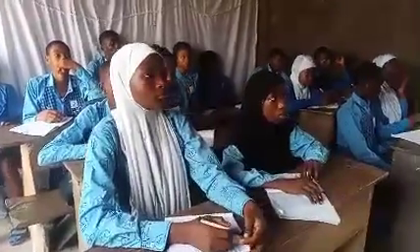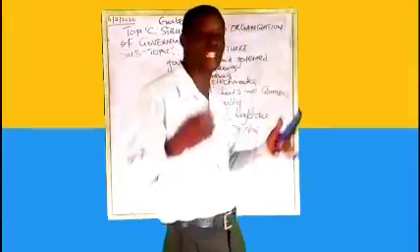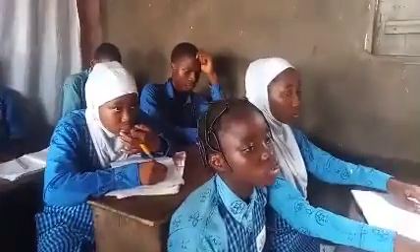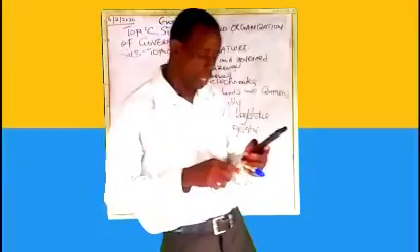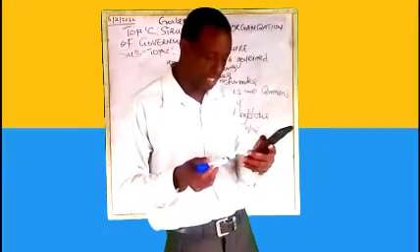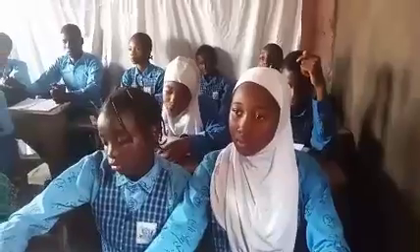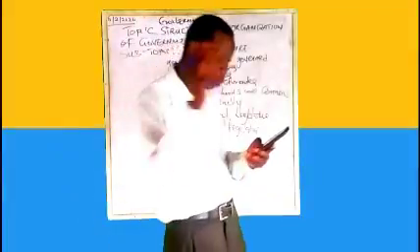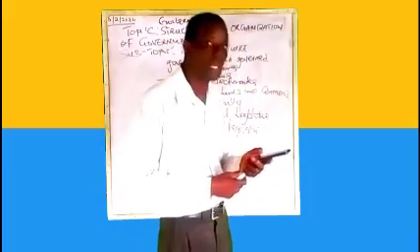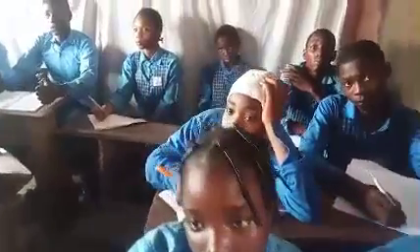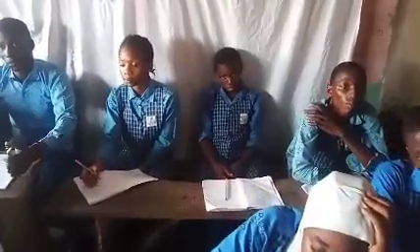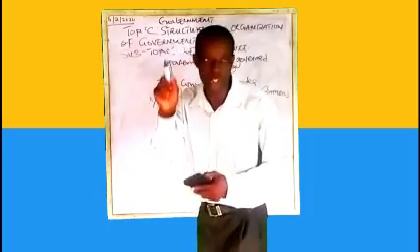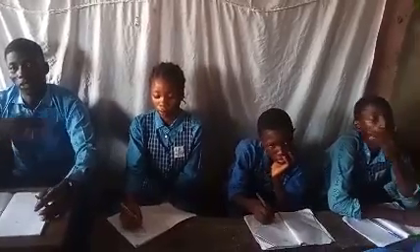Bi means two. So bicameral legislature means a legislature that has two chambers. Nigeria practices bicameral legislature. That is, Nigeria has two legislative houses.